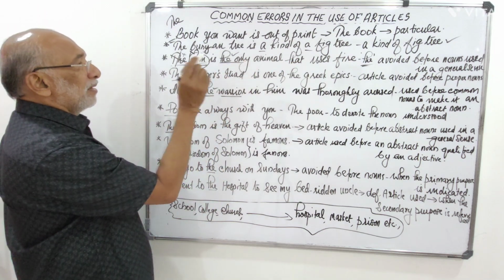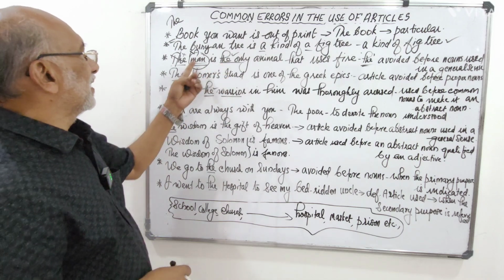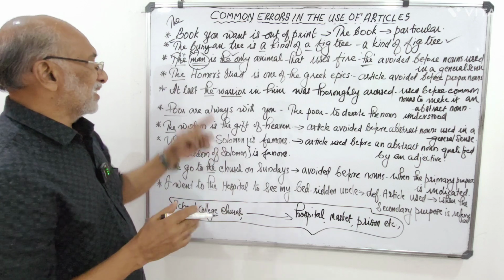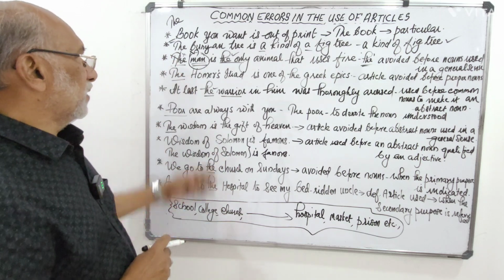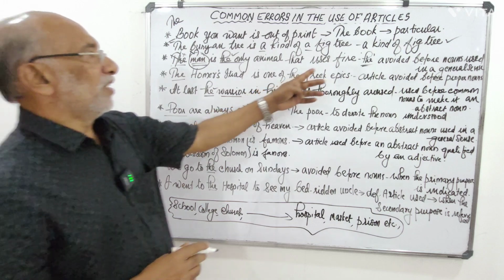The only animal because a particular reference. So we have used the article here. But here the noun man is used in a general sense and the definite article is to be avoided. Man is the only animal that uses fire.